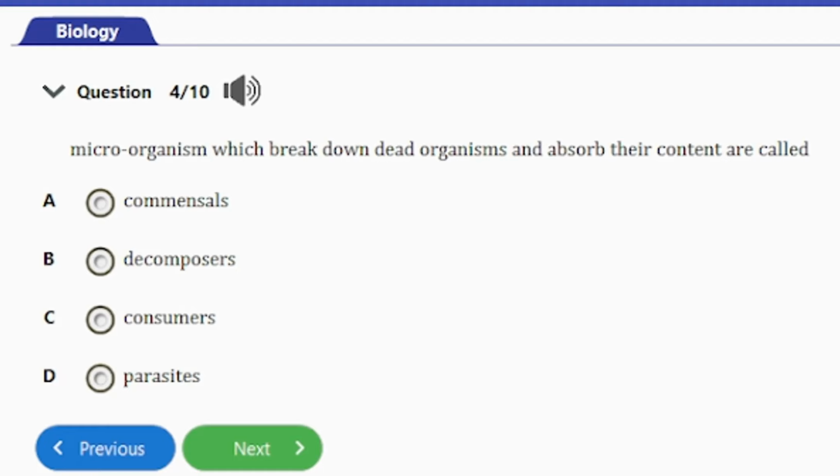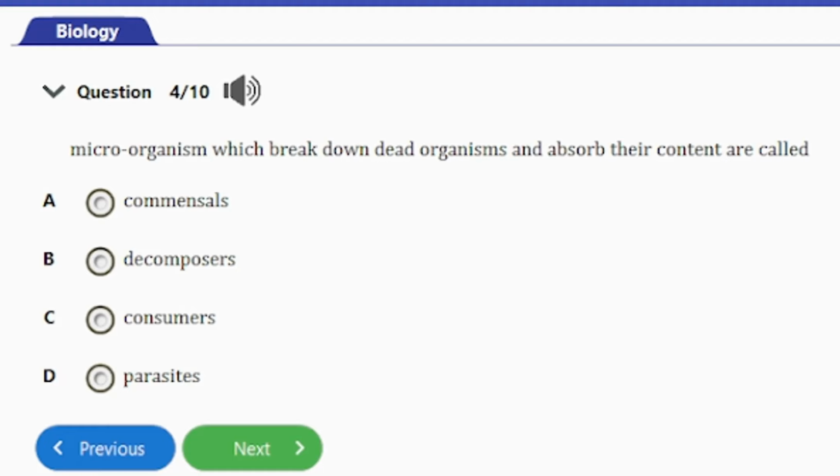Question number 4. It says, microorganisms which break down dead organisms and absorb their nutrients are called A. Commensals. B. Decomposers. C. Consumers. D. Parasites. So guys, the answer to this question is option B, that's decomposers.